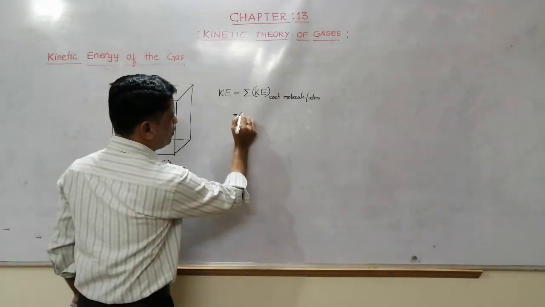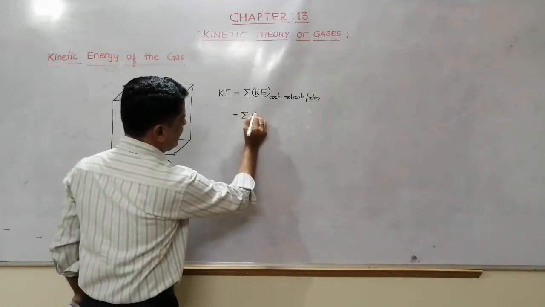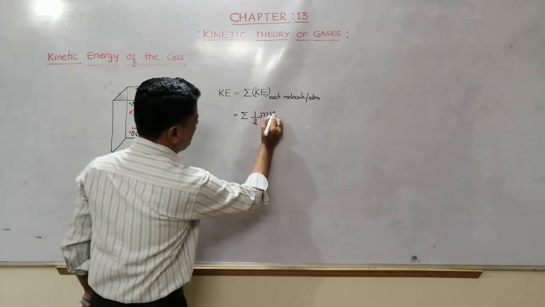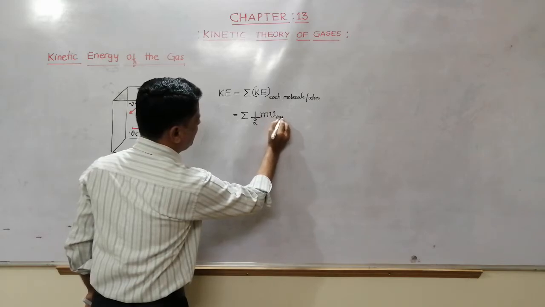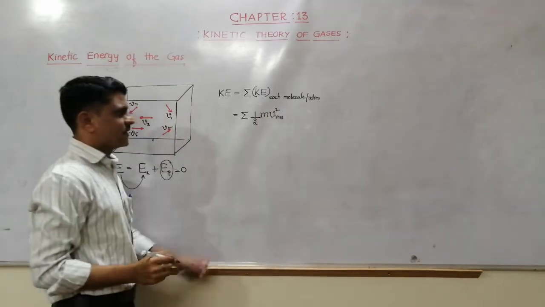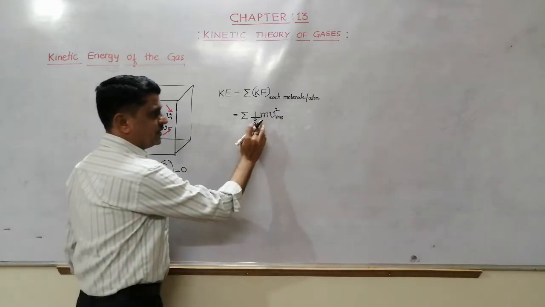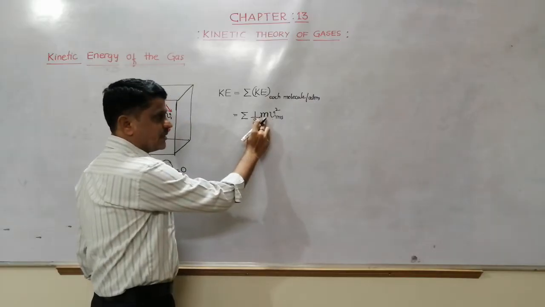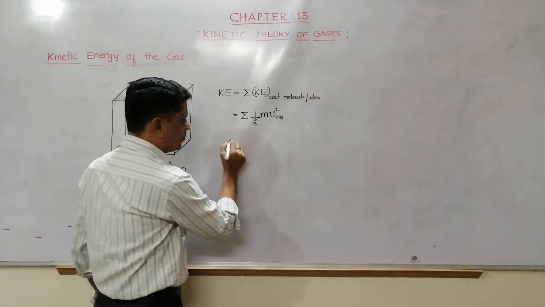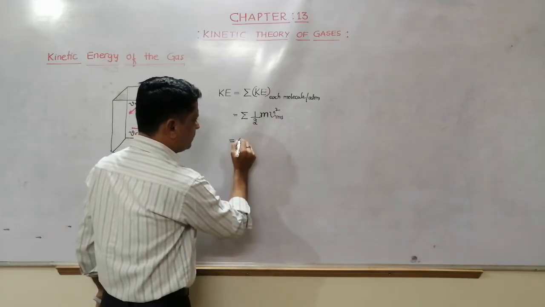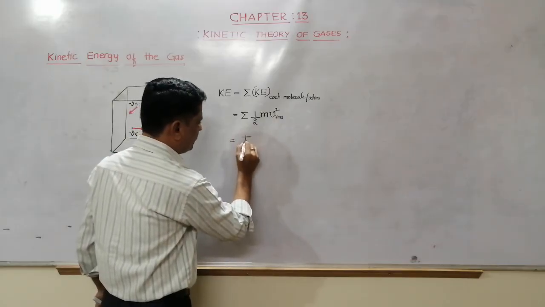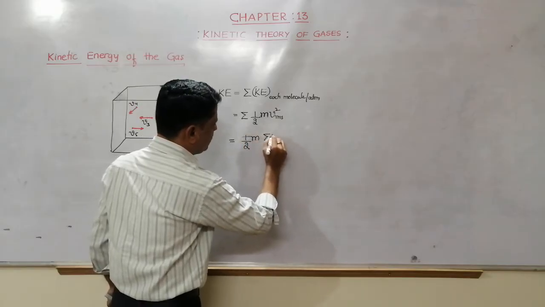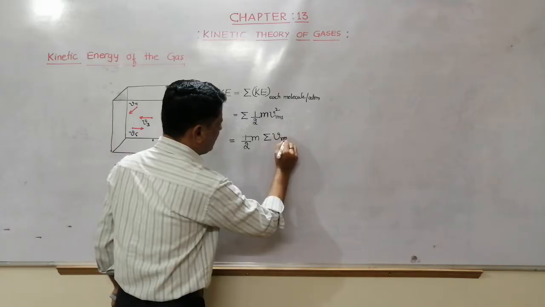We know that the kinetic energy of one molecule is half m v rms square. We assume that all particles are identical, hence all have the same mass. Therefore I can take it out, so this is half into m into summation of v rms square.